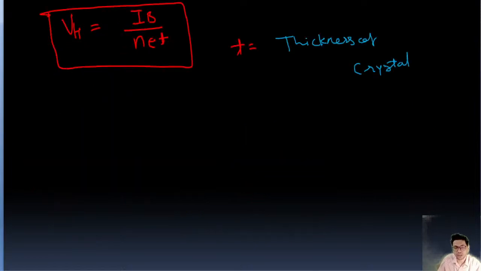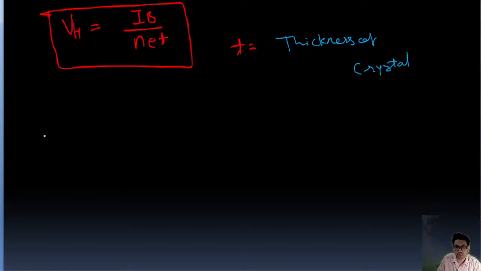All these formulas you must note down and memorize, guys, and solve questions using them. These formulas will be at your fingertips if you practice questions. This is the Hall voltage, guys.